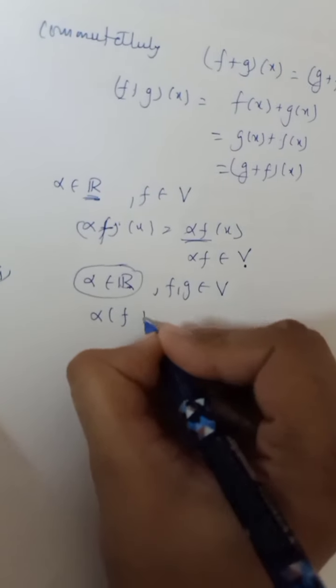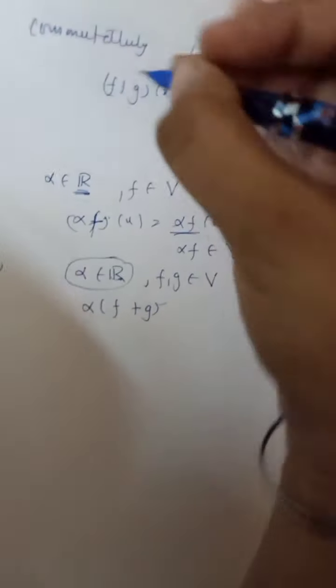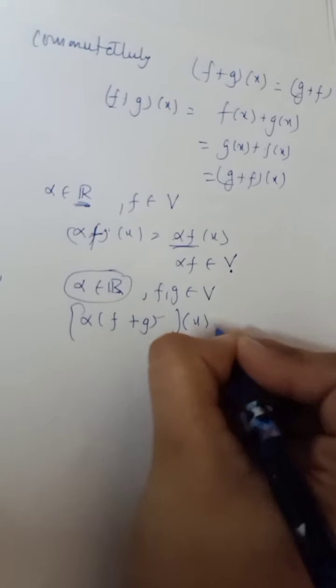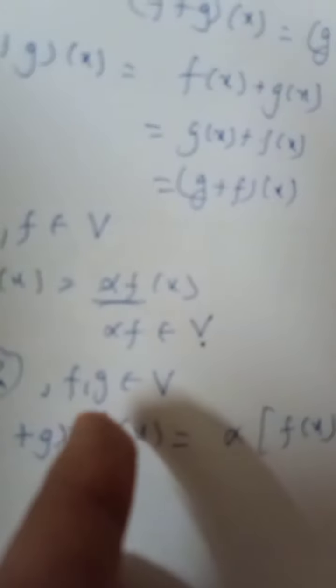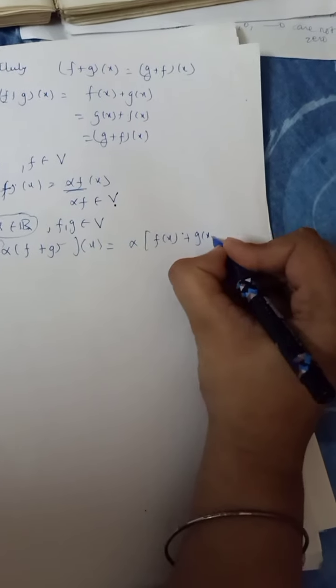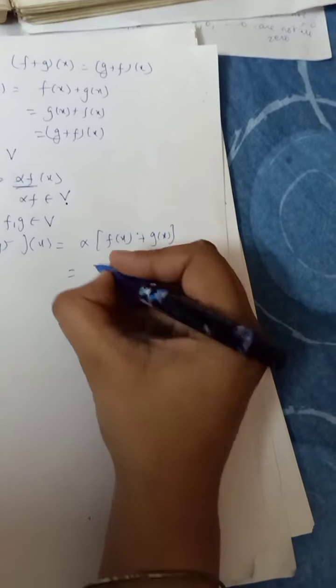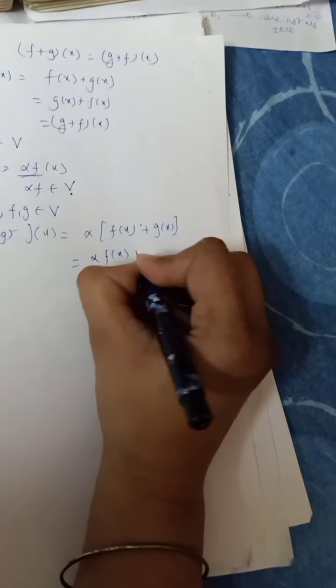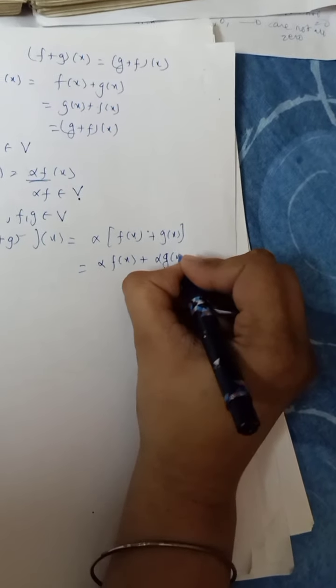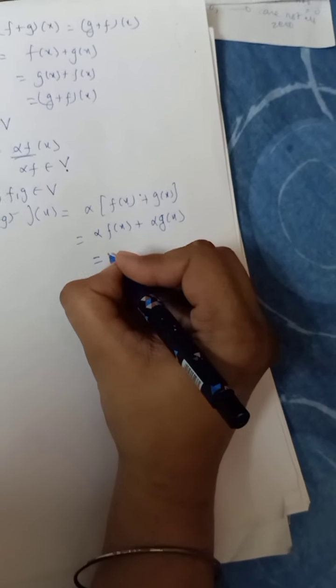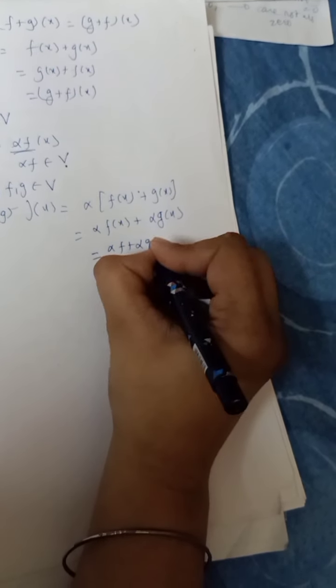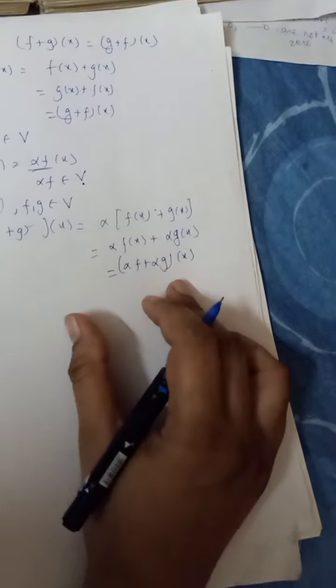Alpha (f plus g)(x) will be alpha times f(x) plus g(x), and by using this property, or you can say the definition, I can write it as alpha f(x) plus alpha g(x). Why can I write like this?